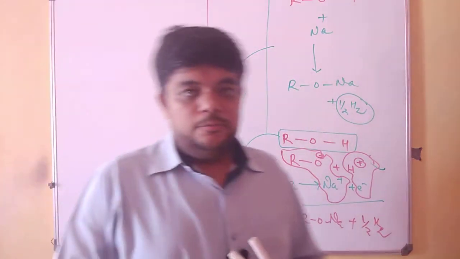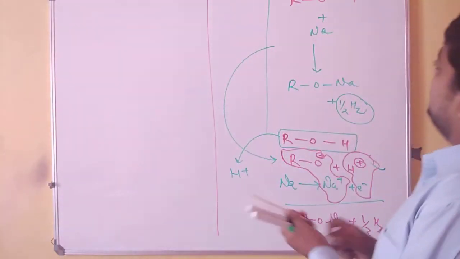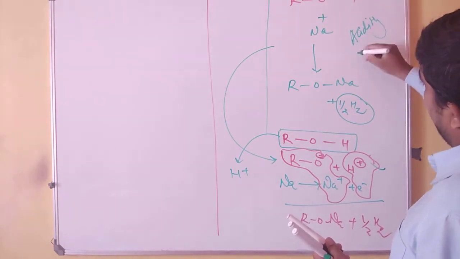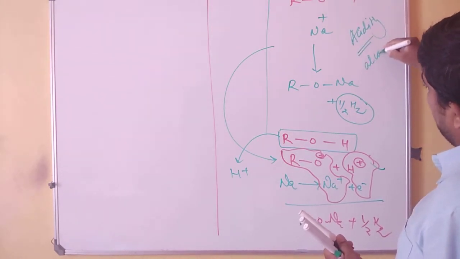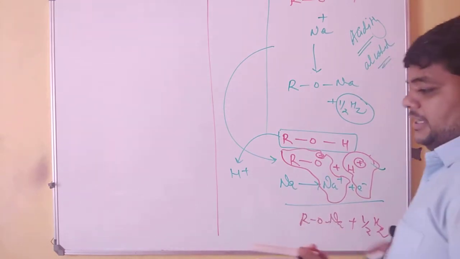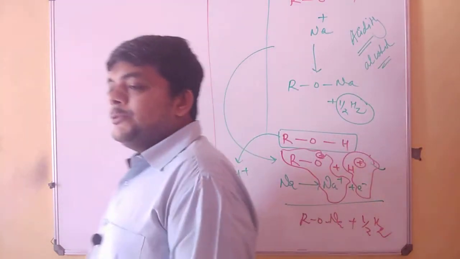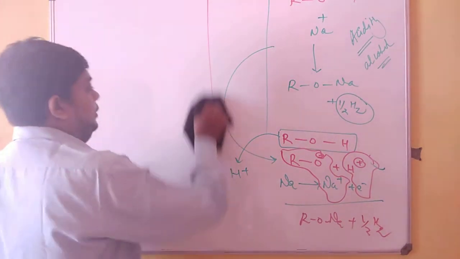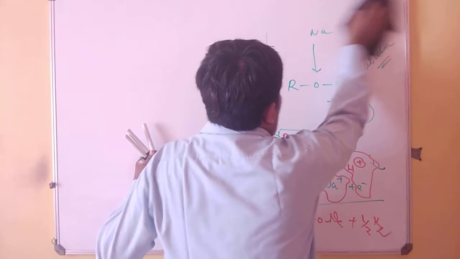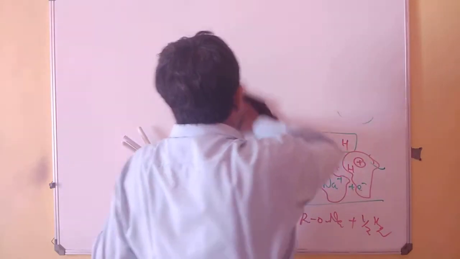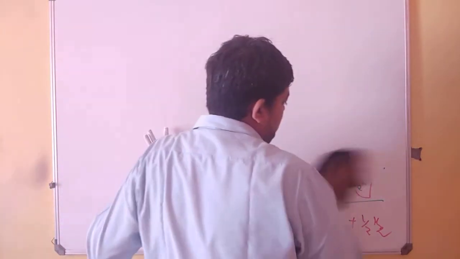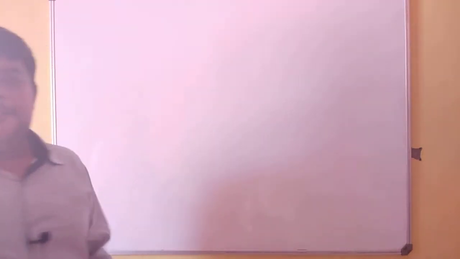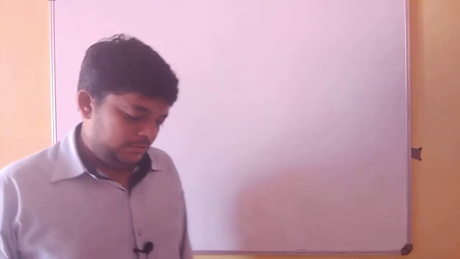This is a small proof which can be correlated that alcohol may possess acidic nature. So these were the 3 points regarding the physical properties of alcohol: water solubility of alcohols, boiling point and melting point of alcohols, and acidity of alcohols.